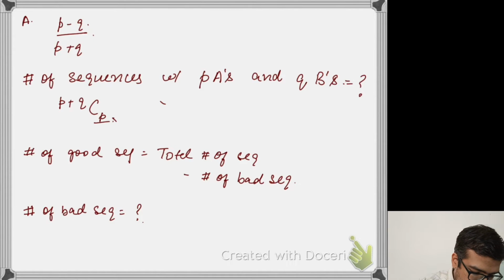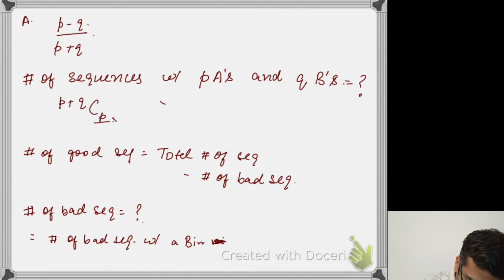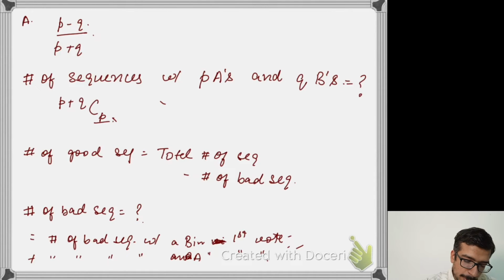So I'm going to divide the number of bad sequences into those with a B in the first vote and the number of bad sequences with an A in the first vote. It's probably easy to count the number of bad sequences with B in the first vote, because all such sequences happen to be bad sequences.